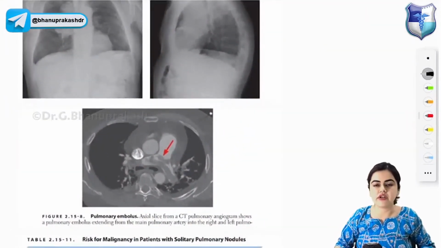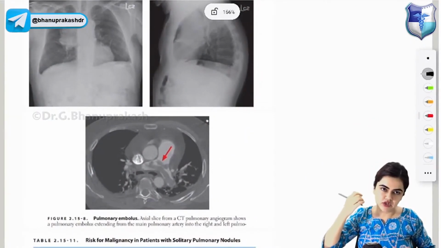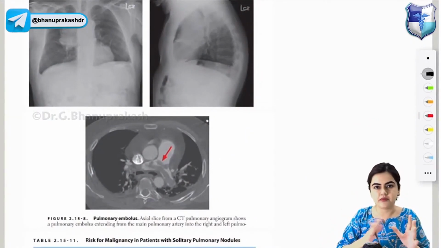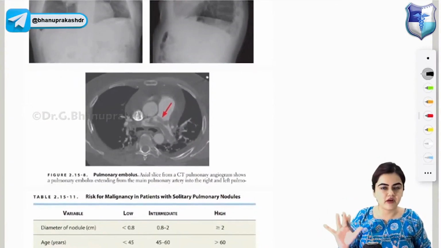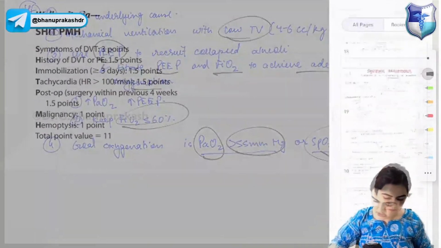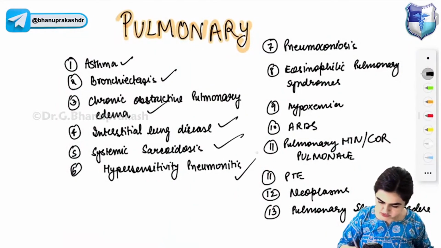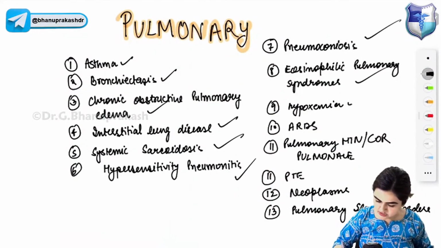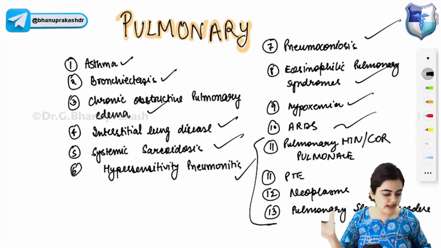Some of the topics are left. I will try to cover in another lecture. In another lecture, we will cover some part of pulmonary medicine which is left, as well as the new topic will be covered in the next lecture, which will be happening day after tomorrow. Okay. Go back and see what we have covered. Asthma we have covered, bronchiectasis, COPD, interstitial lung disease, this all we have covered, right? Now only these topics are left in pulmonary medicine. This we'll cover in the next lecture.